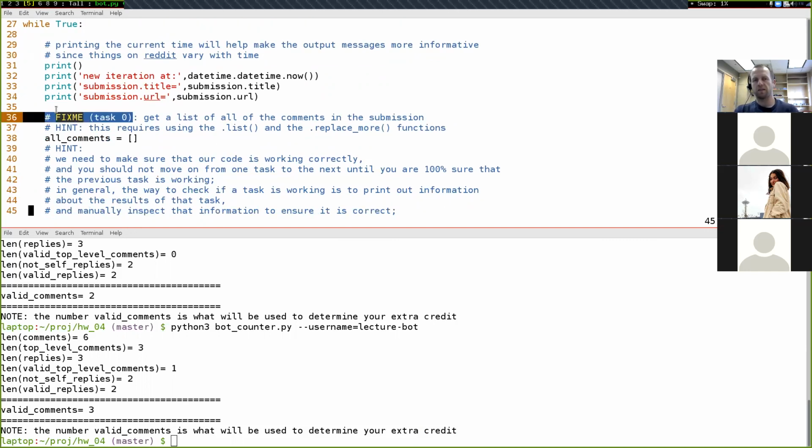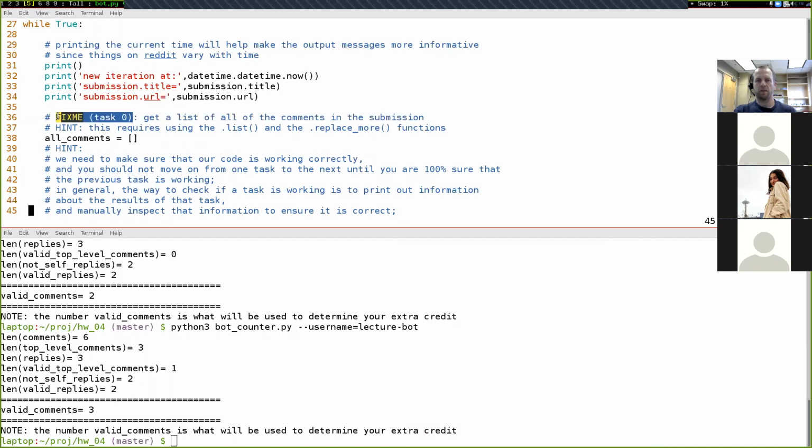There are 6 of these numbered fix me annotations. Each one is one of the parts of your assignment that is worth 3 points. So implementing all of these is worth a total of 18 points. It's the majority of your homework assignment.